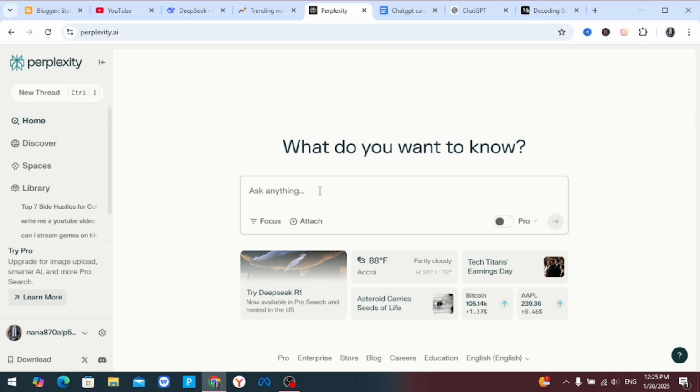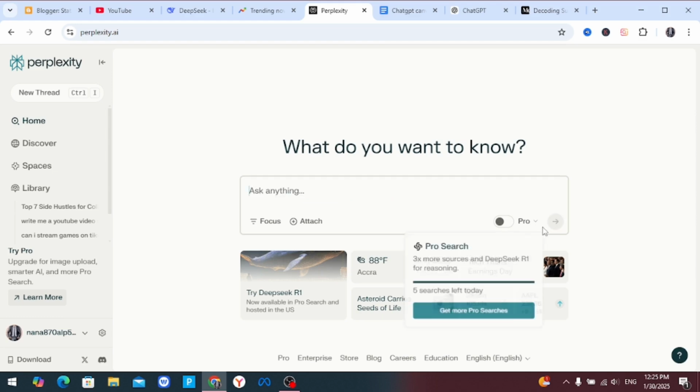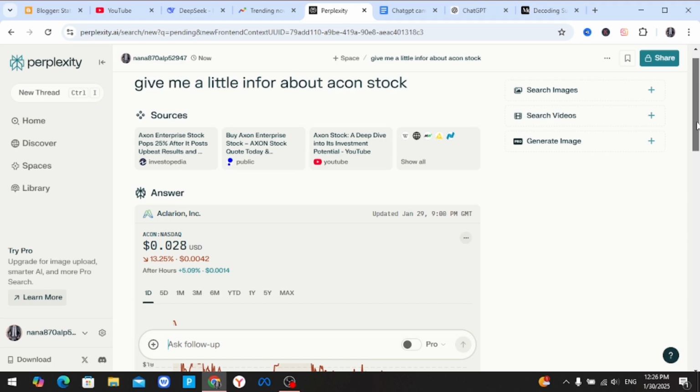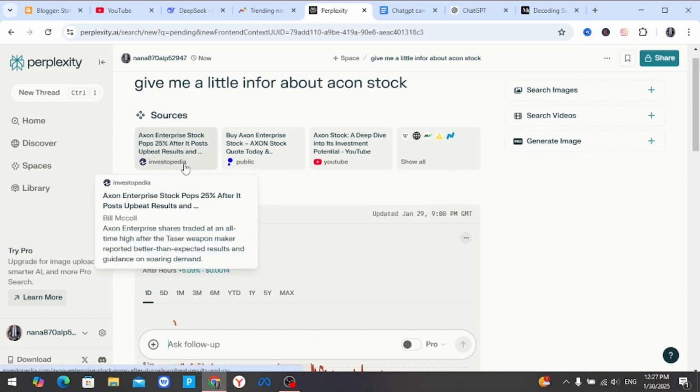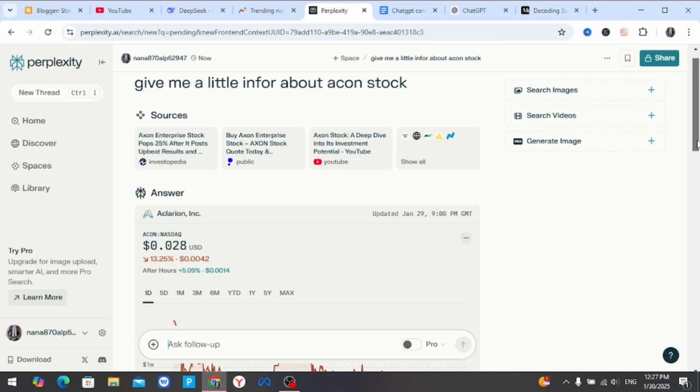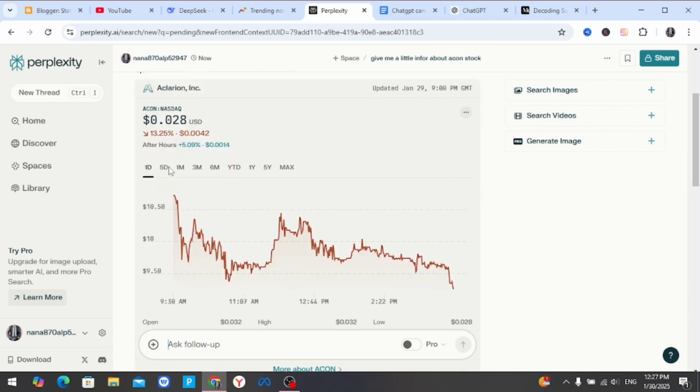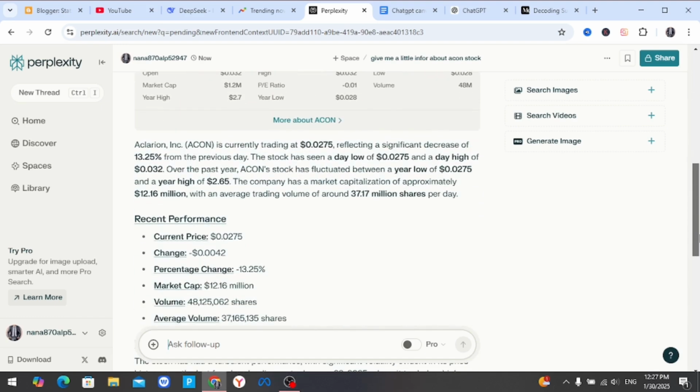Okay, now it's here. So these are the sources we are getting the information from. We are getting some from YouTube, one from Investopedia and Public, and so many more. And this is the trend, Acon stock after hours. This is what is happening to Acon stock.